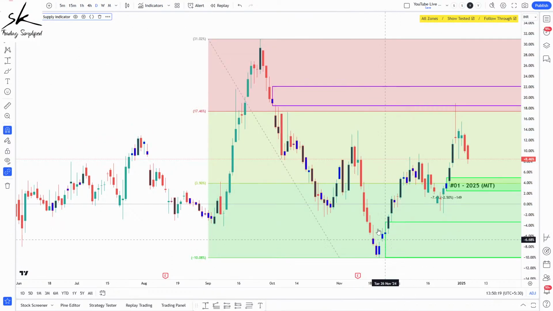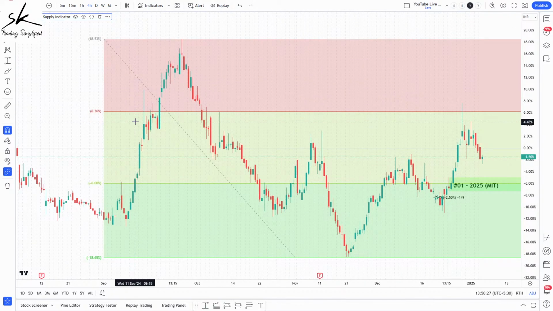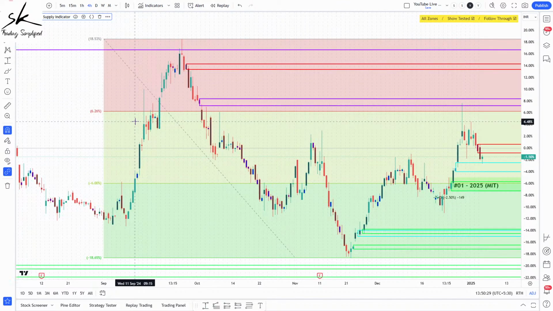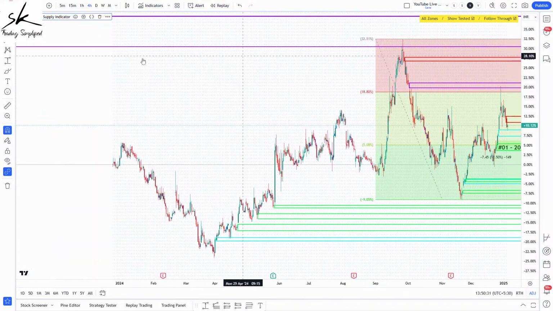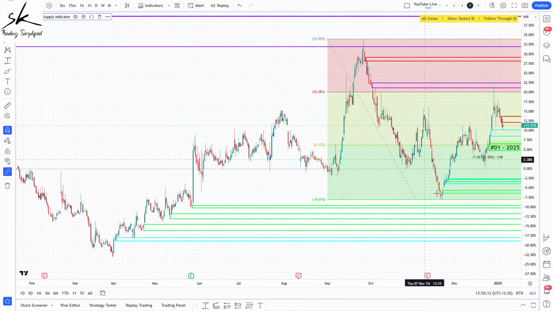So here you can see we have our demand zone exactly where the low of the curve is starting from. For supply, we don't have it yet, but if I go to maybe even a smaller time frame, I might be able to find something there. So here you can see we had an area of supply. That is where we tested, and then we started moving down.